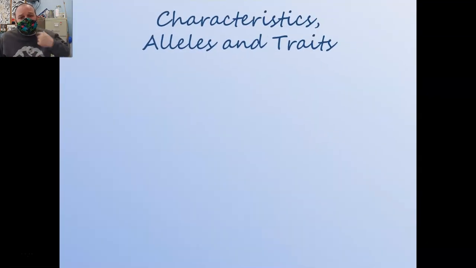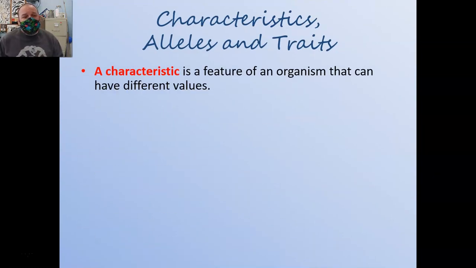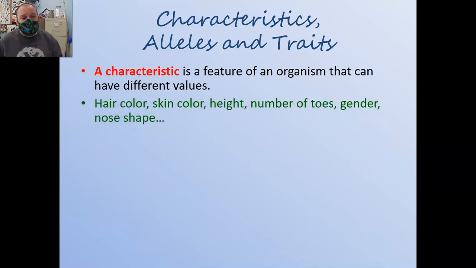That said, our focus is going to be on genetics. So let's talk specifically about terms and ideas associated with genetics. To begin with, a characteristic is a feature of an organism that can have different values. So for example, something like hair color can have a variety of different values.